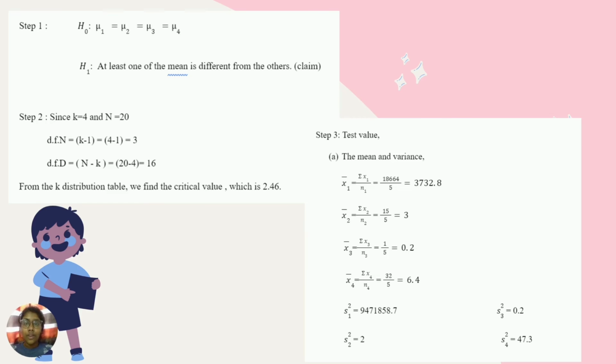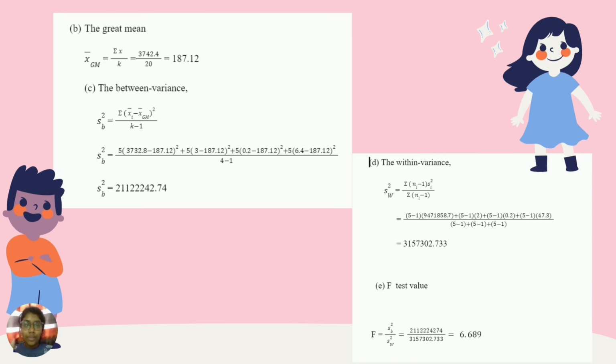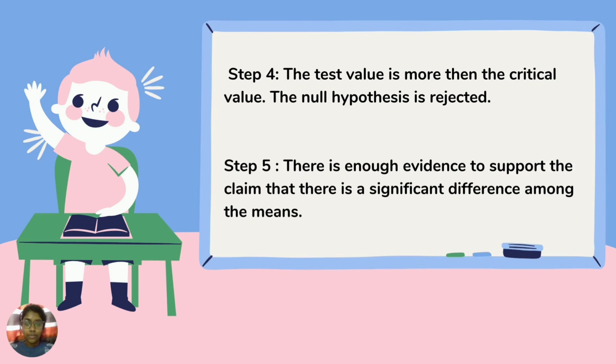To find the test value, we have 4 methods. We have to find the mean and the variance, the grand mean, the between variance, and the within variance. I have already found them, and these are my answers. To find the grand mean, we use the formula total x over k. To find the between variance and the within variance, we use the formula given. Finally, to find the F-test value, we divide the between variance value by the within variance value. So we get 6.689.